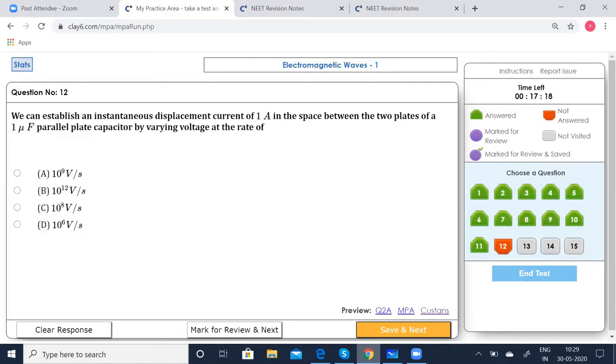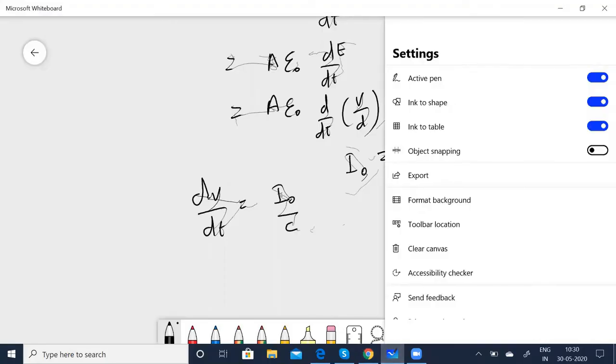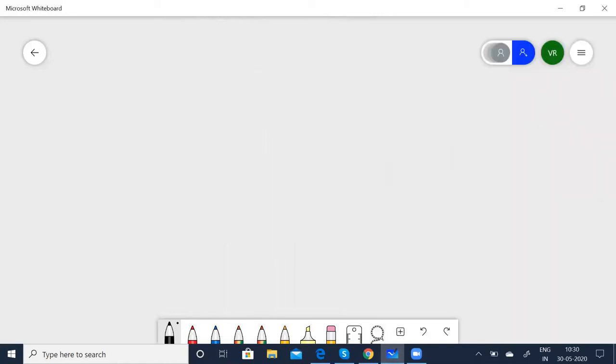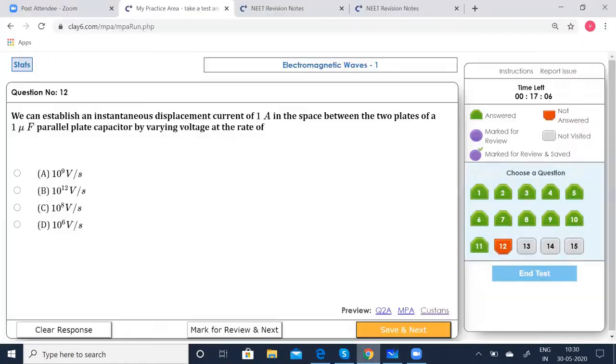I'm sorry, children. I think I solved another one. Just a second. Let me redo that again. We'll read the question. I just mistook it for another one. We can establish an instantaneous displacement current of 1 ampere in the space between the two plates of a 1 microfarad parallel plate capacitor by varying the voltage at the rate of how much? Okay.